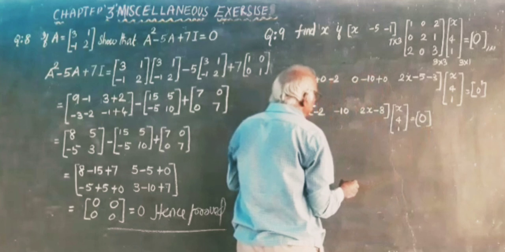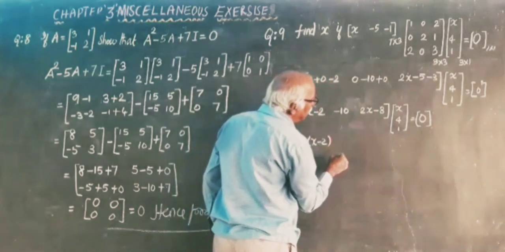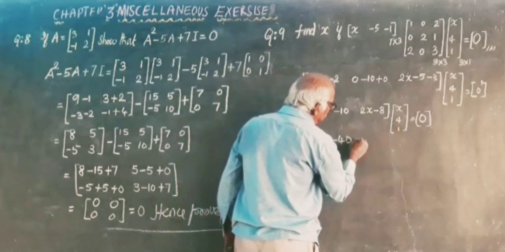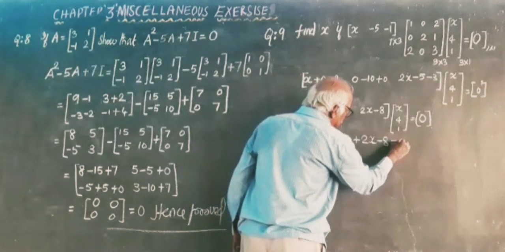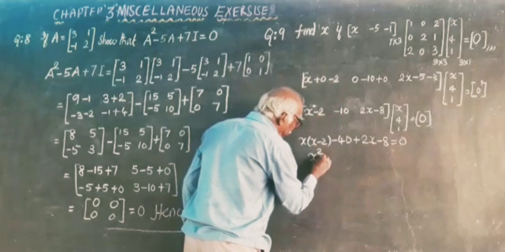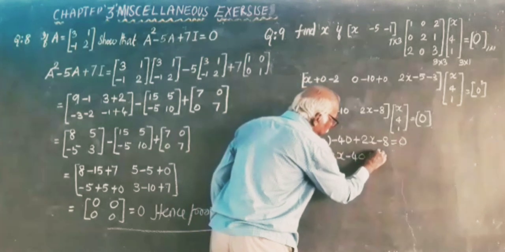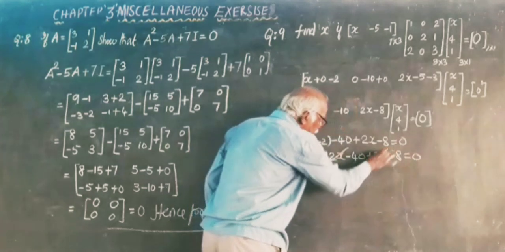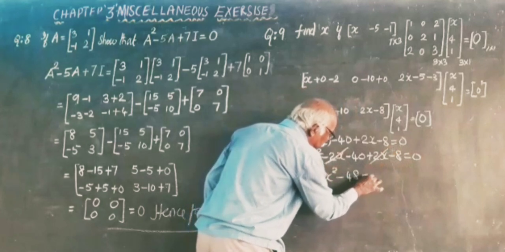And multiply: x into x minus 2, minus 40, minus 4 into 10, minus 40, plus 2x minus 8 is equal to 0. x square minus 2x minus 40 plus 2x minus 8 equal to 0. This minus 2x and plus 2x cancel. x square minus 48 equal to 0.